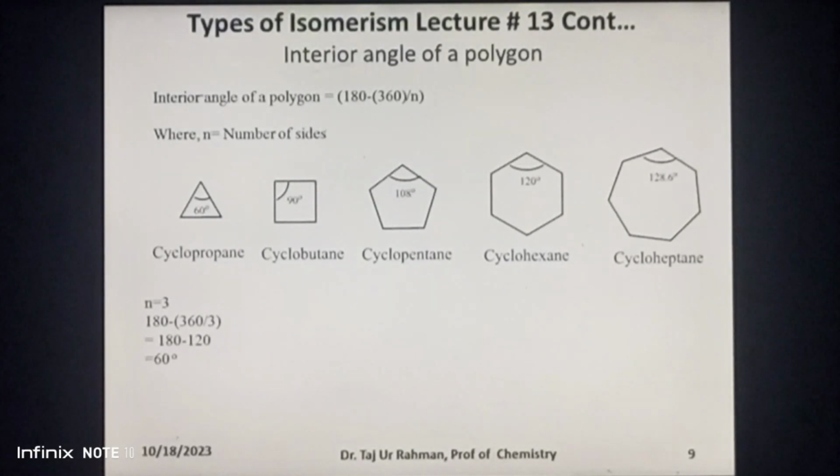Using this formula, the interior bond angle of cyclopropane is calculated as 60 degree. The same formula can also be applied to calculate the interior bond angles of other cycloalkanes, that is cyclobutane, cyclopentane, cyclohexane, and cycloheptane, etc.